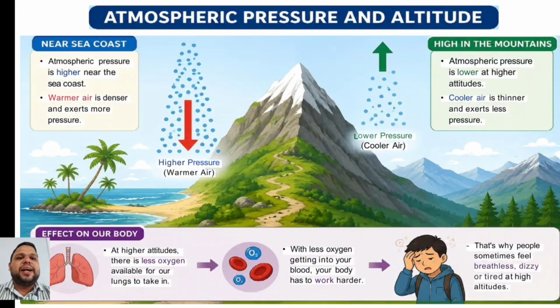Atmospheric pressure and altitude. Atmospheric pressure is higher near the sea coast. Warmer air is denser and exerts more pressure. High pressure, warmer air; low pressure, cooler air. High in the mountains, atmospheric pressure is lower at a higher altitude, and cooler air is thinner, exerting less pressure.